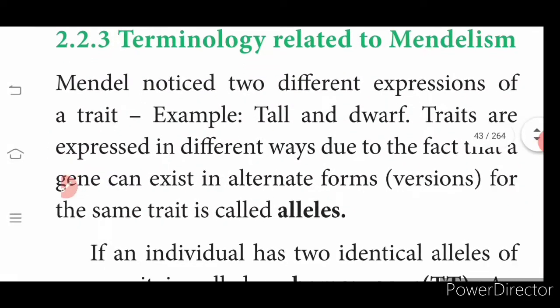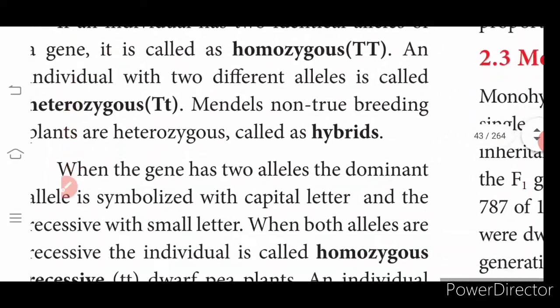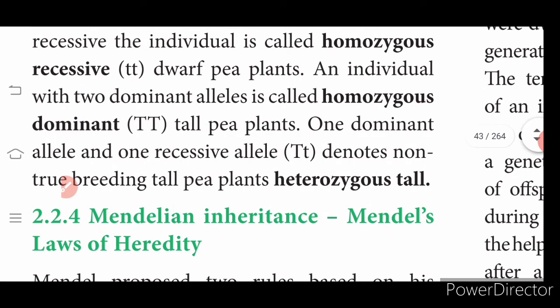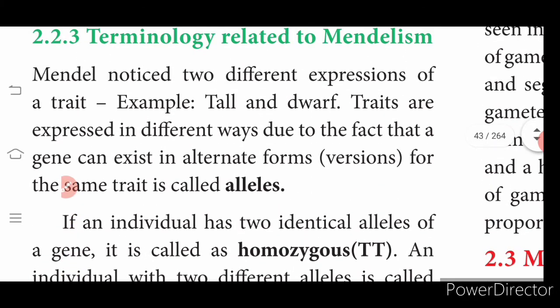Then we have to understand certain terminologies before we start learning the experiments. Okay, so we shall see what an allele is. Mendel noticed 2 different expressions of a trait, that is tallness and dwarfness. The traits are expressed in different ways because genes can exist in alternate forms of the same trait.